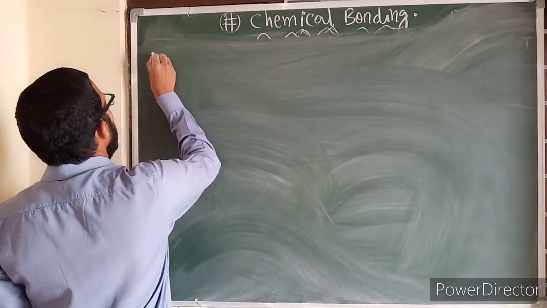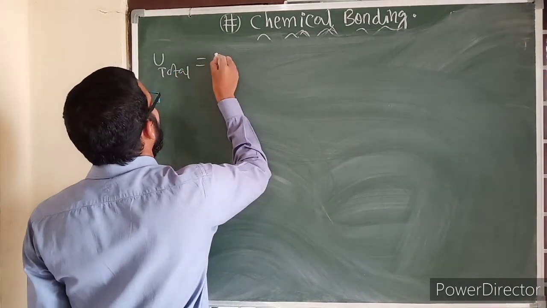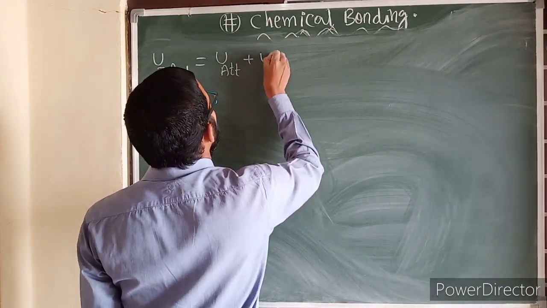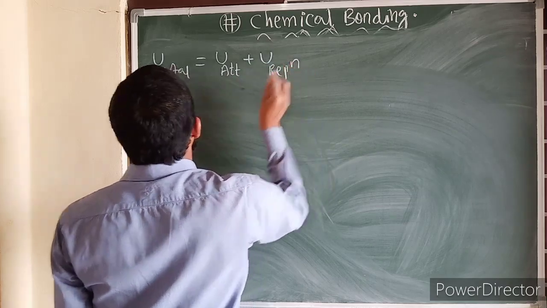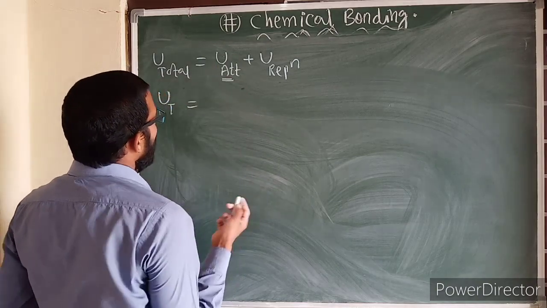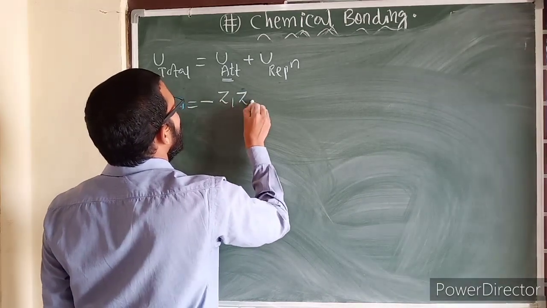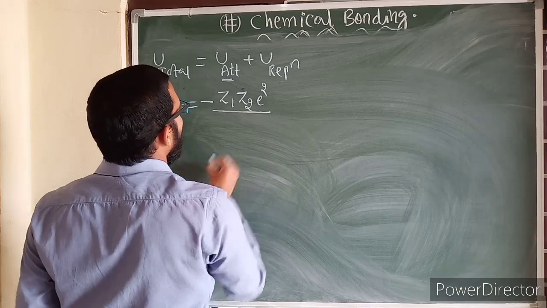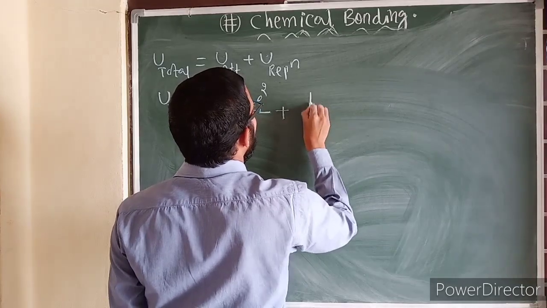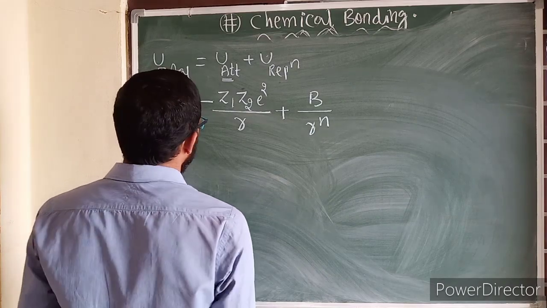Here, total potential energy, as I just told you, is potential energy due to attraction plus potential energy due to repulsion. Now U total is equal to, I am writing this: for the attractive force, the formula we just took is minus Z1 Z2 E square by R, plus the repulsion formula we already wrote, B by R power n. So let us write this constant very clearly.